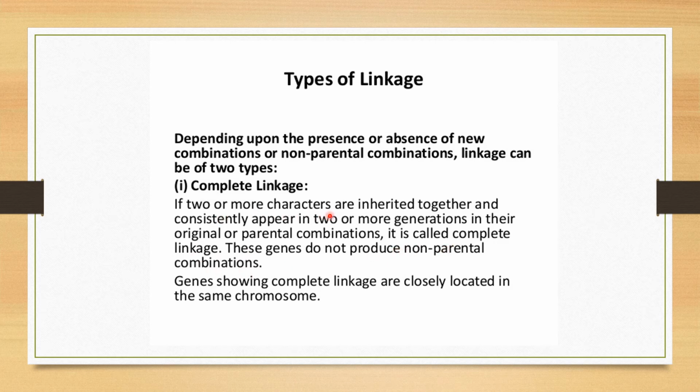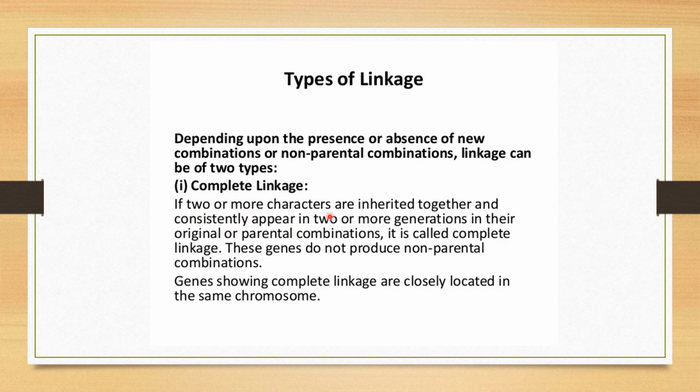The characters are inherited because of the genes on the chromosome. If these characters are inherited together, it can be two or more than two, and they appear consistently, it means they have to do the crossing several times to get the same result. If they get the same result, they fix with that result. If they get some different result, they go for it again. What is the main reason the results are different? So always a trial and error method is conducted in each and every experimental condition.